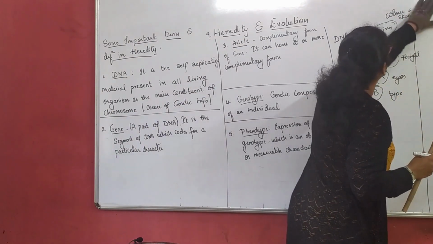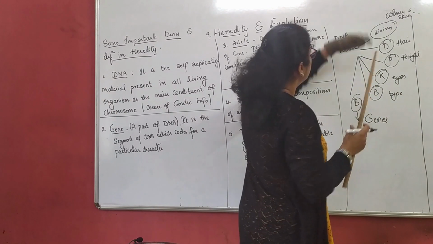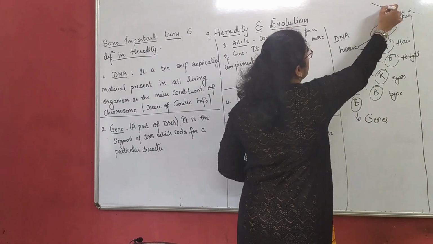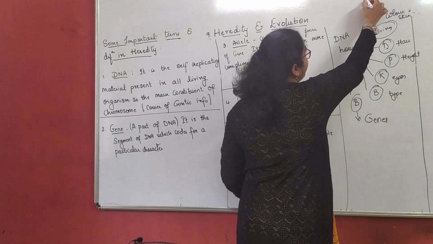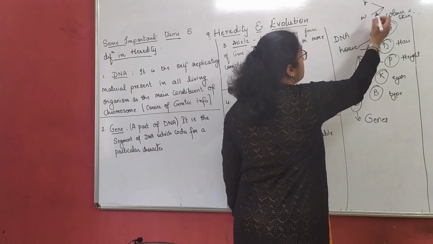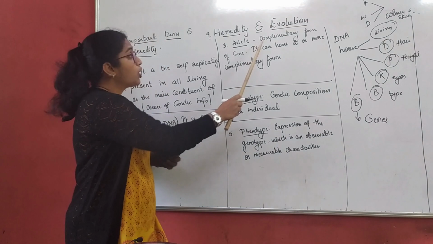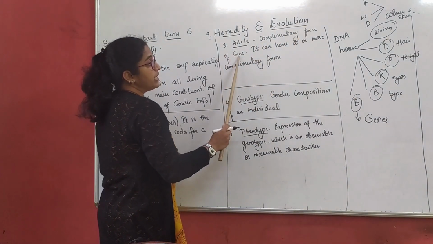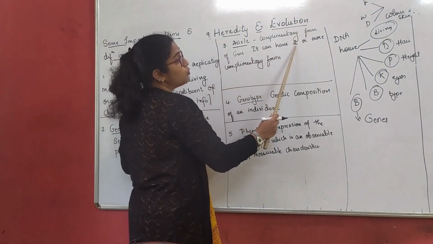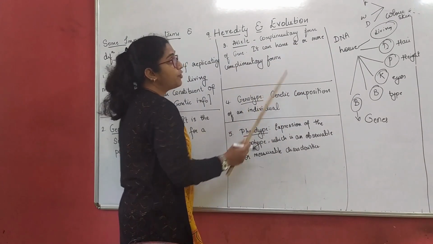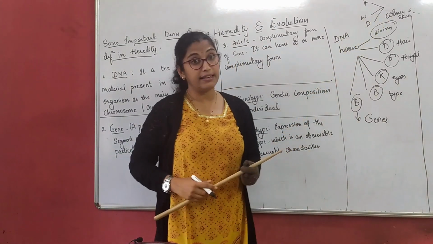So I think this is not visible here. I will just write this side. When we talk about color of the skin, we have fair complexion, we have wheatish complexion, we have dark complexion. That means a complementary form of a gene can have two or more complementary forms. Color of the skin is there.